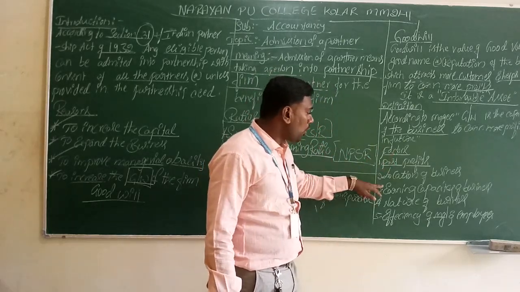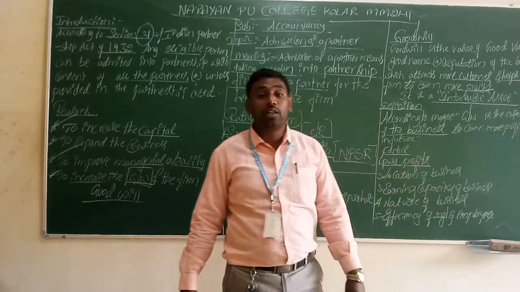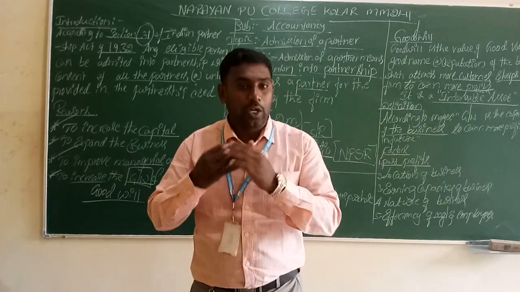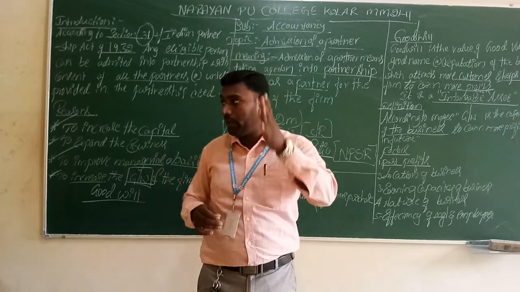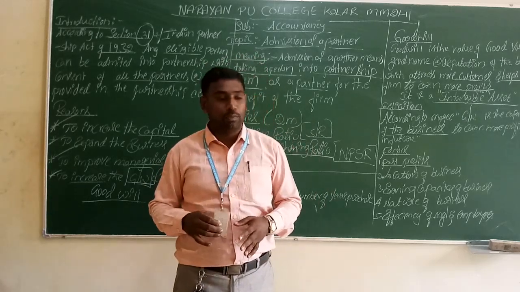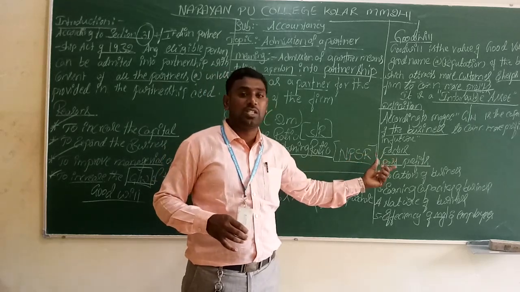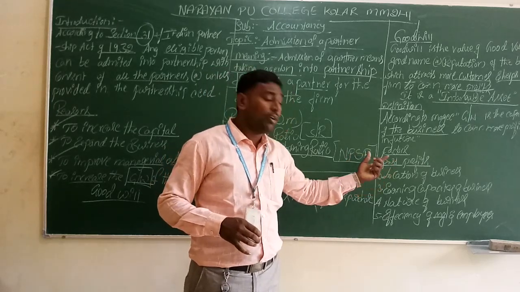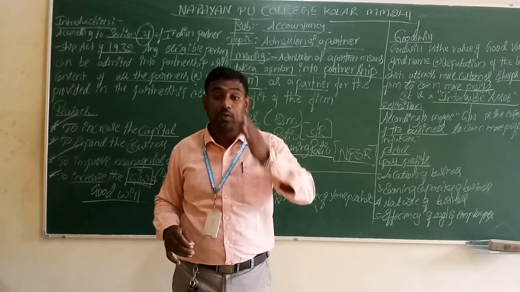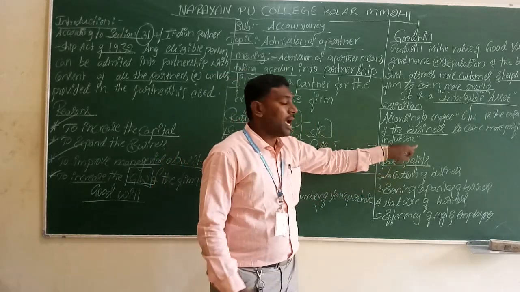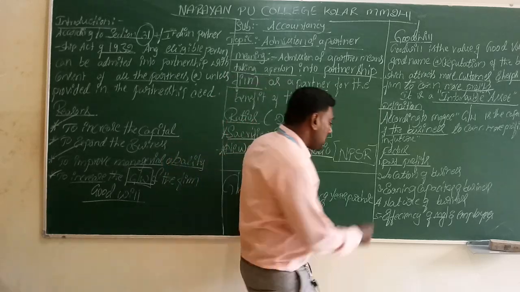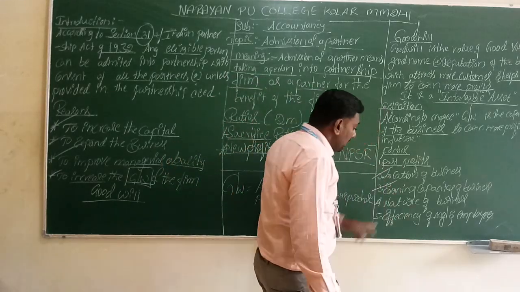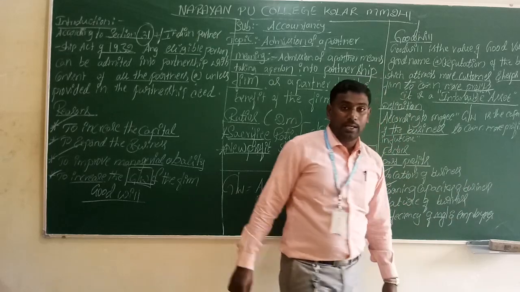The second one is the location of the business. Goodwill is based on the location also. If the business is not located in a suitable way or manner, that location will be insufficient. So the location of the business is also one of the factors which we consider in analyzing goodwill. The next one is the earning capacity of the business.